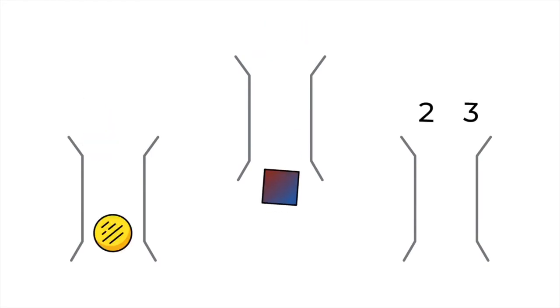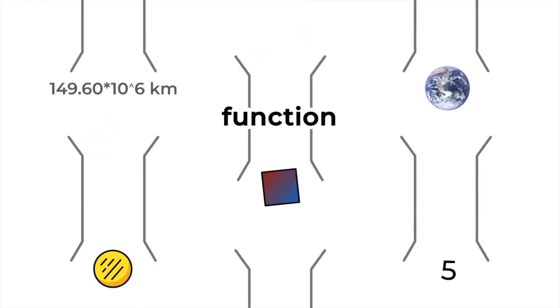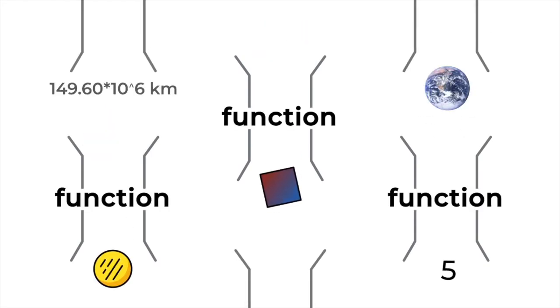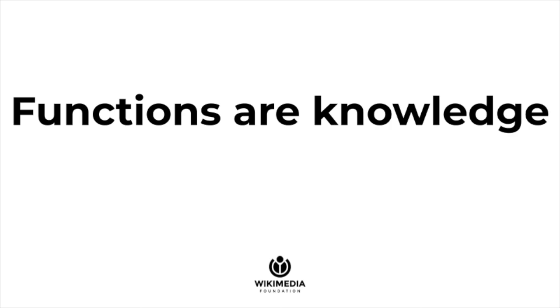They answer questions. If a function can transform red and blue into the mixture, then it also answers the question, what do I get if I mix red and blue? And if you have something that answers questions, that's knowledge. Functions answer questions. Functions are knowledge. And the big tech companies know this. They have been using functions to answer your questions for a while.